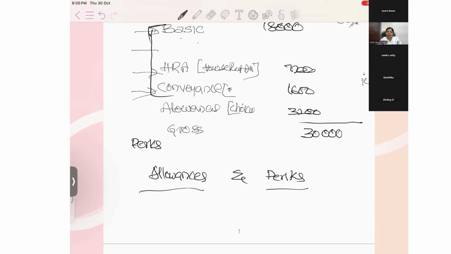Means the additional benefits the employer gives to retain the employee. If he is a very talented person, the employer wants to retain that person by paying some perks. But in the case of allowances, why do they differentiate? They can give in the name of allowance also, but why did they differentiate it as perks? Can anyone answer? Let's understand the concept.